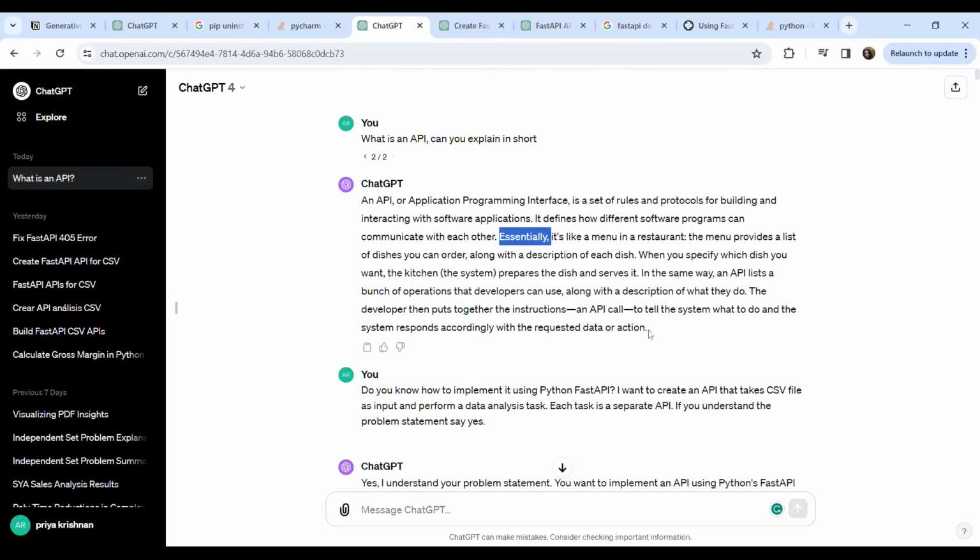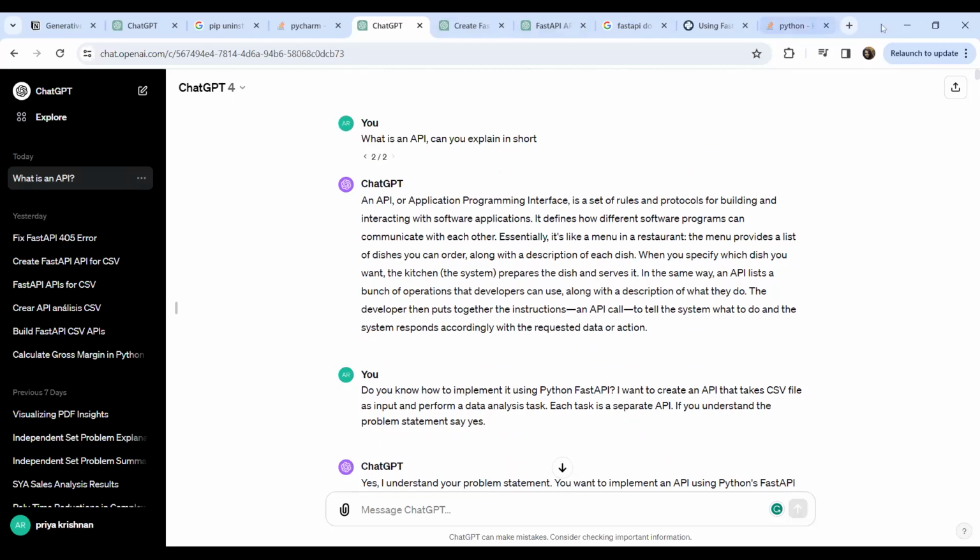Sorry to interject. Now, this is the API definition from a developer standpoint. But let's say I'm a user and I don't understand any tech.